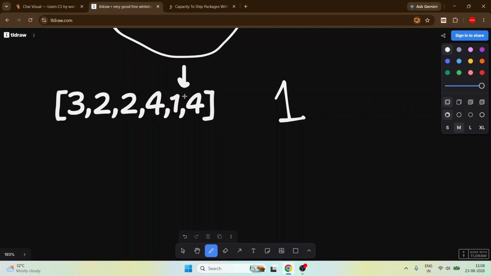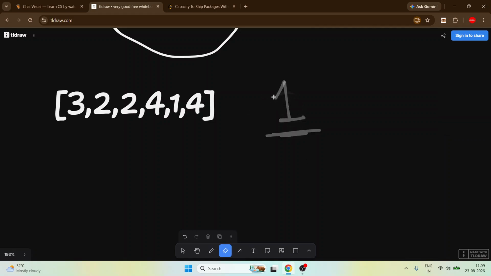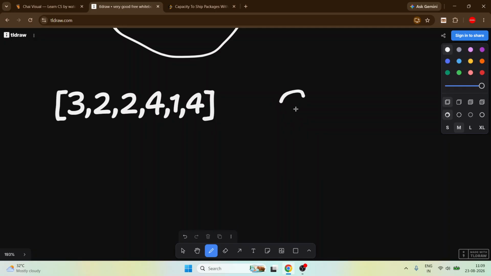With 1 as the minimum, can we send 3? No, because we can't break it into 1, 1 and 1. So if the ship capacity is 1, we cannot send all of this. What if we take 3? We can send this 2, this 2, this 1, this 3. But we can't send this 4 with a capacity of 3. So it will be 4.